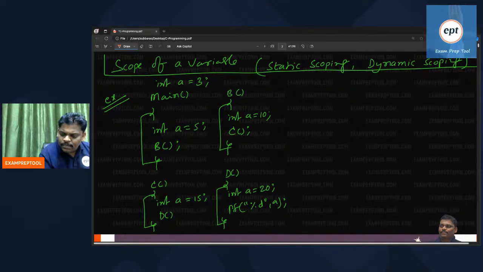Remember, it is a declaration. Remember, a declaration contains a data type followed by a variable. That is called a declaration. Everyone remember.